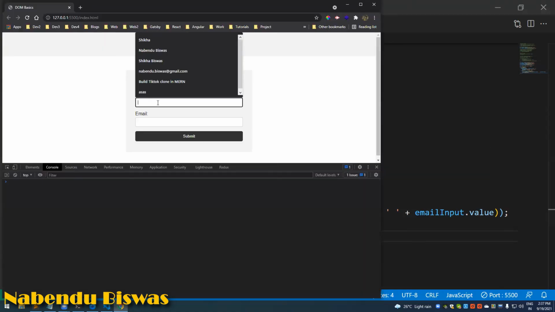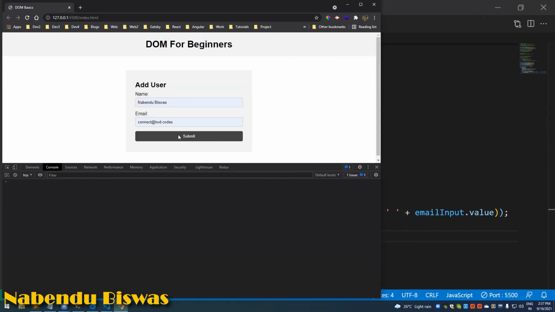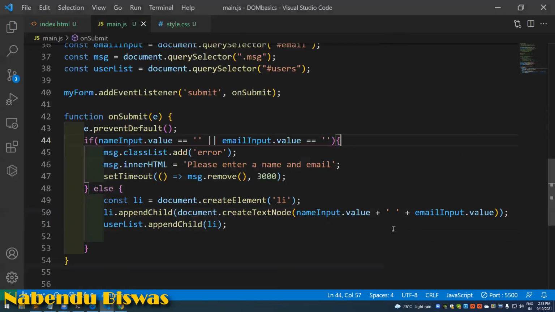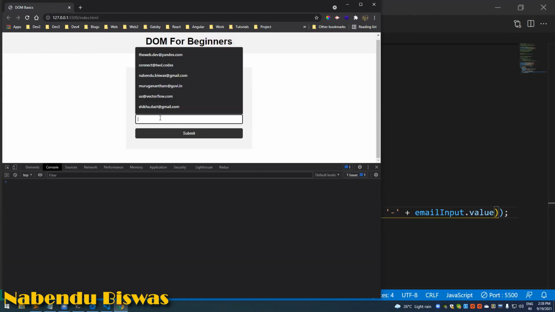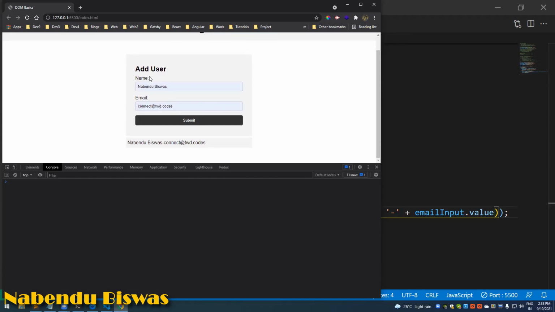If I come here, enter my name and another email of mine, and then click on submit, see, both of them are shown. It's better to give this like this. One more thing I want to say is that, see, it stays here, and it is not a good user experience if it stays here.